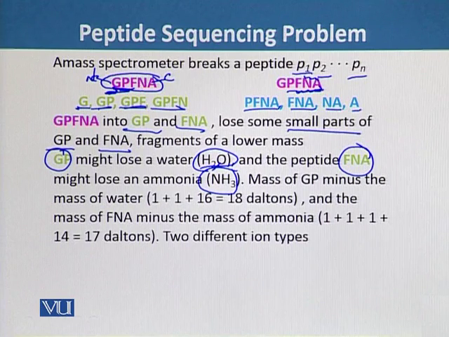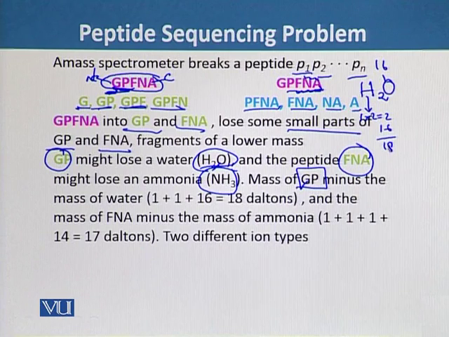So the resulting mass detected by the spectrometer will be equal to the mass of GP minus the mass of water. We know the formula of water is H2O, the mass of hydrogen is 1, with 2 atoms, and the mass of oxygen is 16, so 16 plus 2 is equal to 18. We have to subtract this from GP.